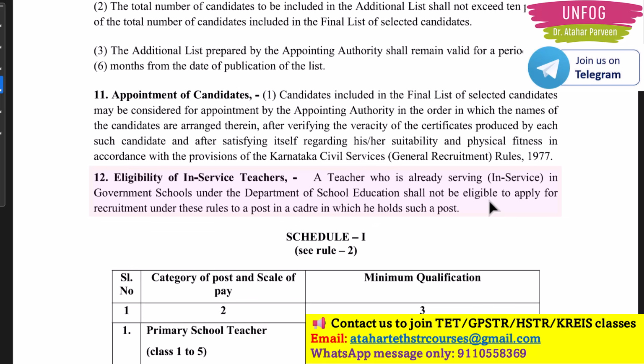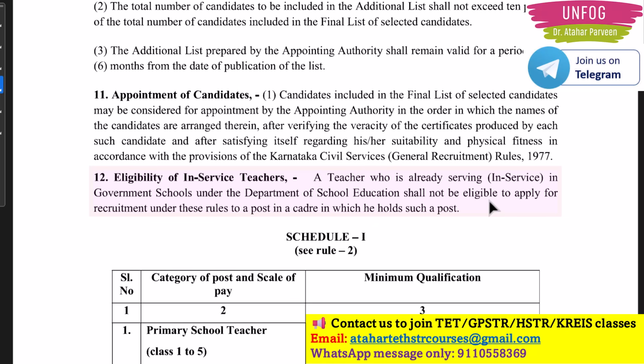It means that they are imposing a restriction on current employees. If the employees are from the same cadre, they cannot apply again. For example, if there is an aspirant who has already got a job and is working under GPSTR, class 6 to 8, you think. Now that aspirant cannot apply again for this present recruitment. This is actually fair also, because everyone will get a chance and more aspirants will get a chance here. So this is a very important point which has been added here.